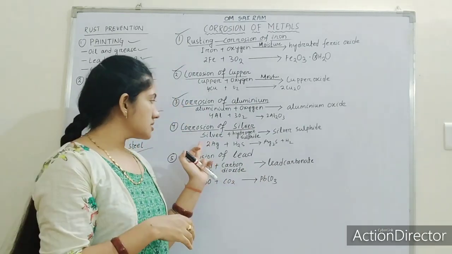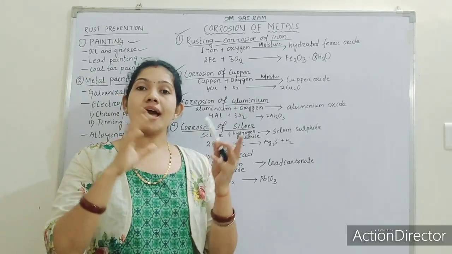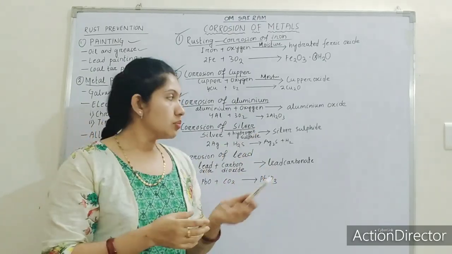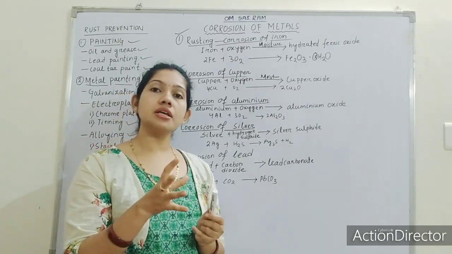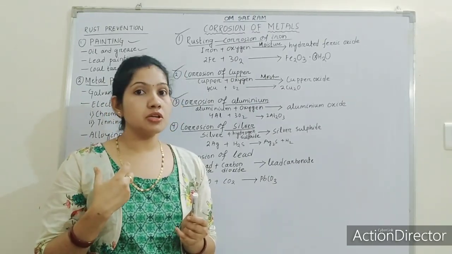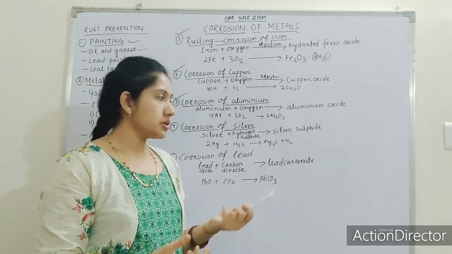Silver, when it is exposed to atmospheric pollutants, mostly hydrogen sulfide, undergoes corrosion. Here we can write the equation.